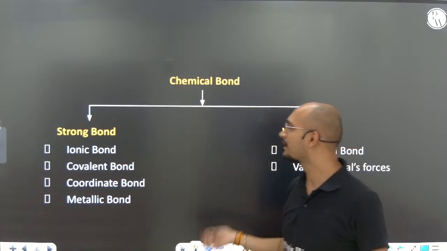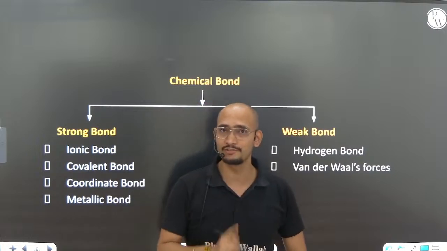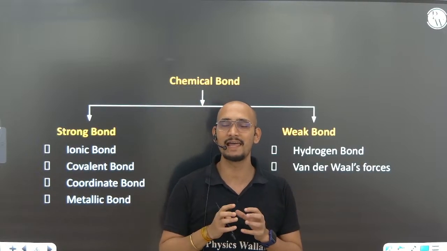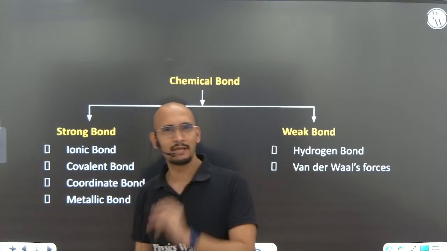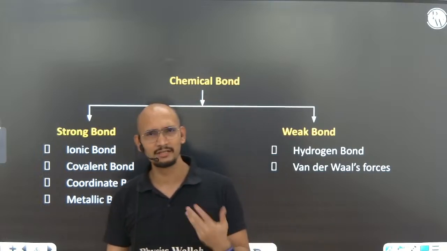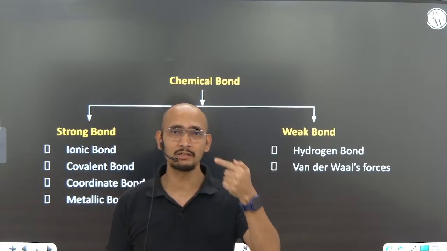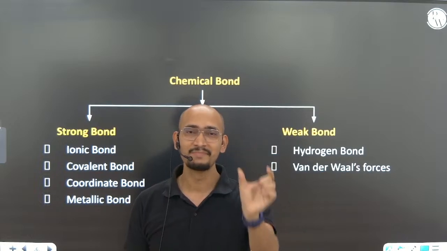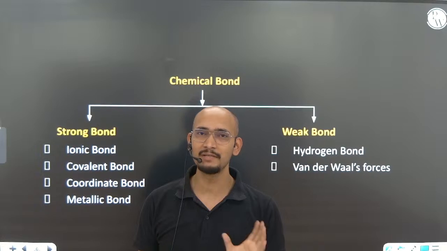Now chemical bonding has two types. One is strong bonds, another is weak bonds. What are the strong bonds? Strong bonds are those bonds which are between the ions or the atoms. You can see 3-4 types of bonds are there. If you remove the metallic bond, there will be 3, otherwise 4. I hope everyone knows the mother of all chemical bonds, that is the covalent bond, then ionic bond, then coordinate bond, and the last one is the metallic bond.